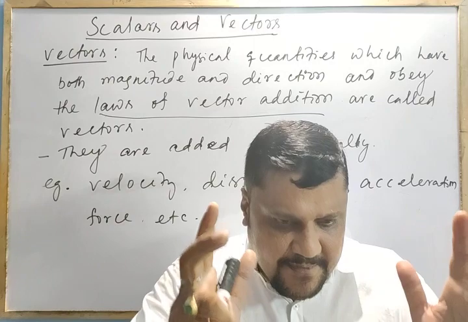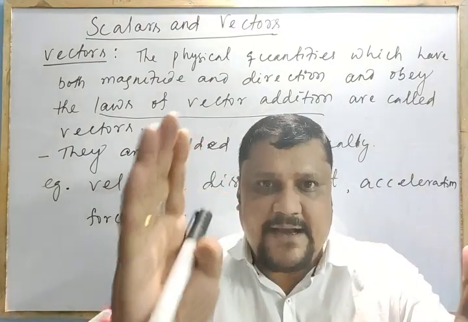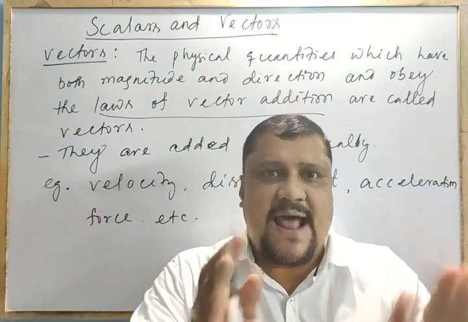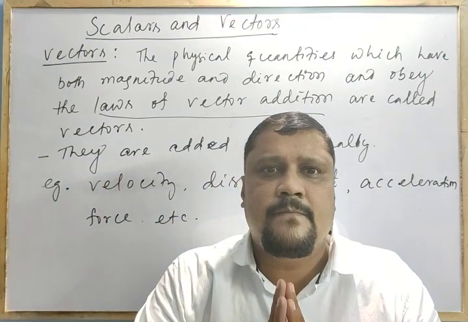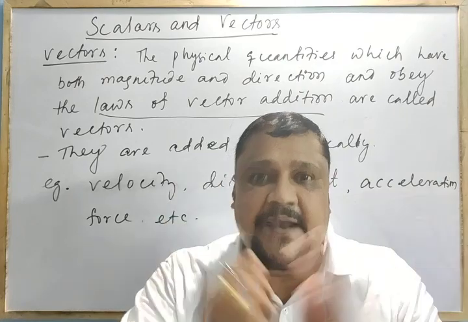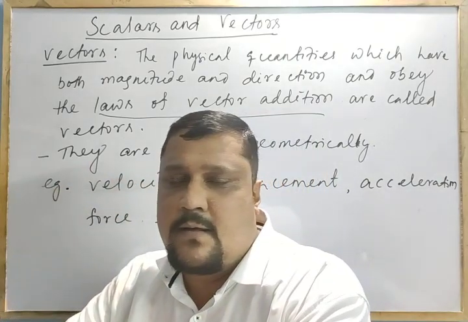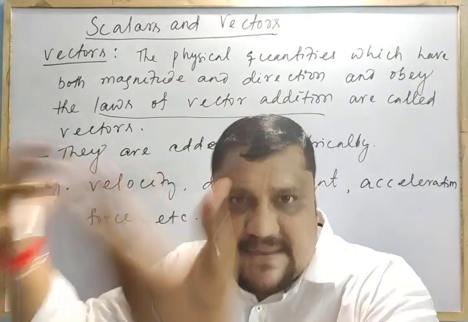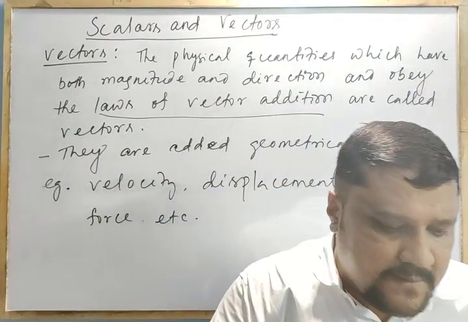Again I am repeating, a scalar has only magnitude. A vector has both magnitude and direction. Scalars are added algebraically. Vectors are added by the laws of vector addition, or geometrically. Is that clear?